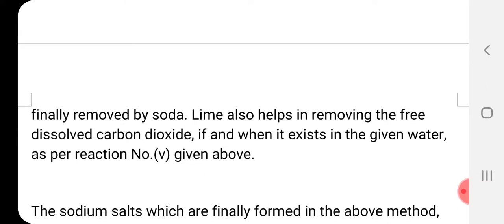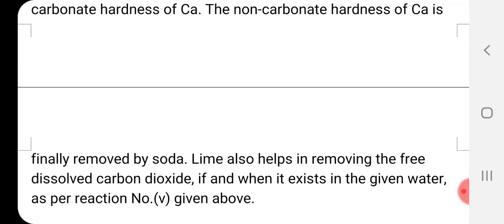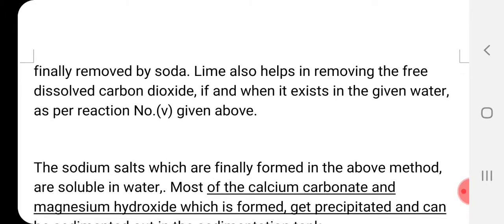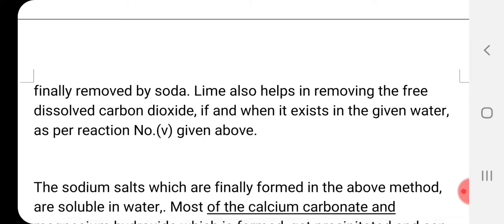So this soda helps in removing the non-carbonate hardness of Ca and Mg. Why is soda added? For the purpose of removing the non-carbonate hardness of Ca. Lime also helps in removing the free dissolved carbon dioxide if and when it exists in a given water, as per reaction number 5.